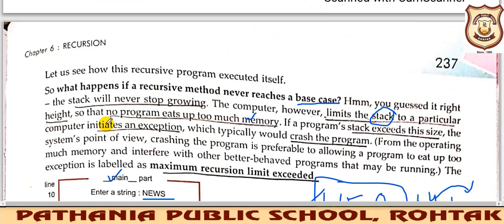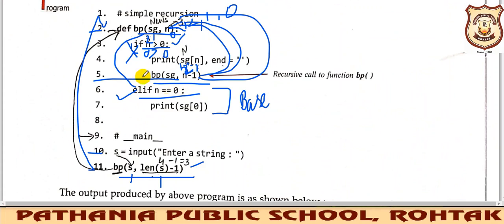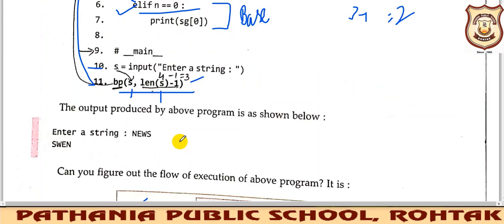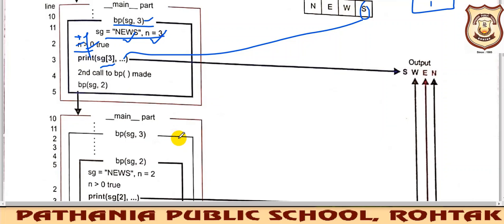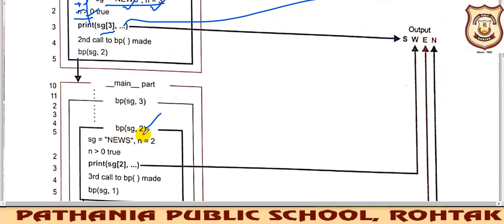Now after that you can see the function call again. After this print statement, you have the function call again, sg, n minus 1. Now n will become, earlier it was 3, so 3 minus 1 will become 2. So again sg and 2 will be given as input to the next function call. sg is news and n is 2 here. It is still greater than 0, so the if statement will again be executed.